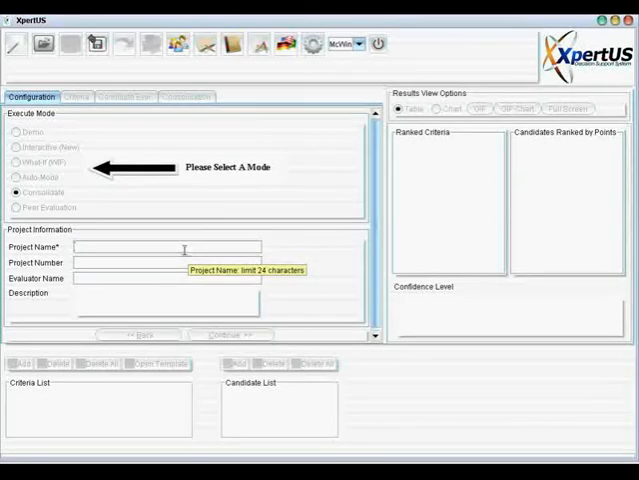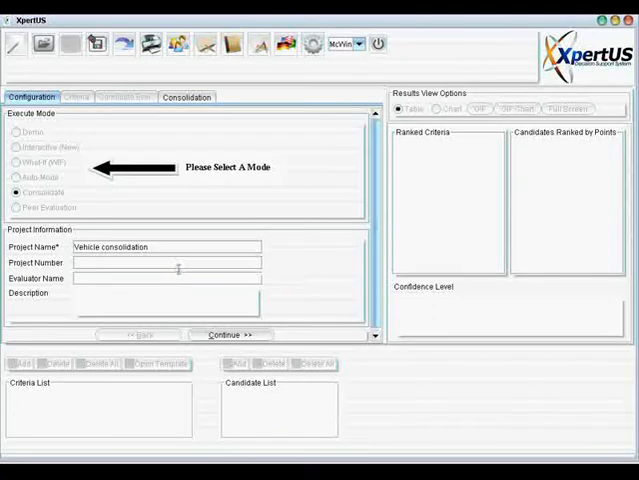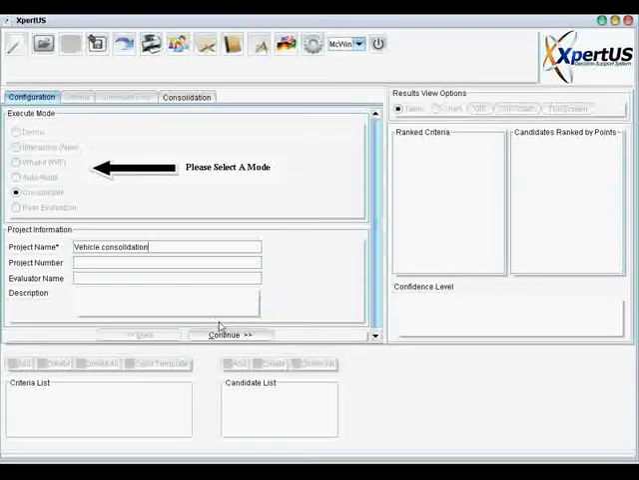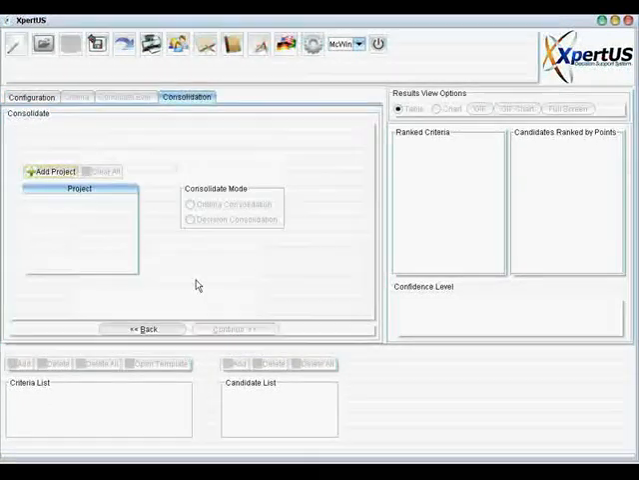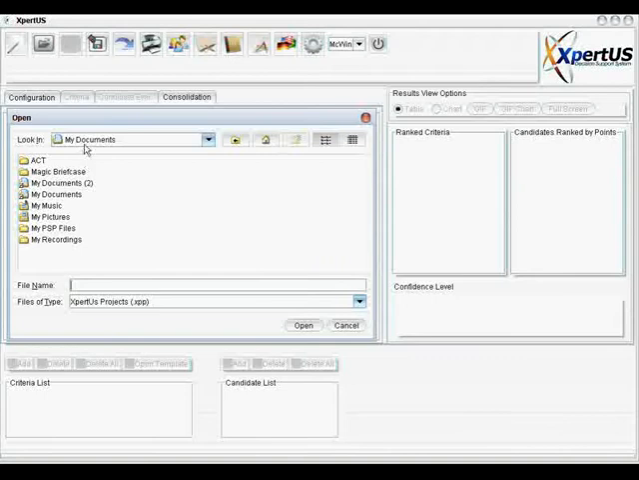We can now type in the project name. Let's say vehicle consolidation. The rest are optional. Press continue and now simply add the projects from each department.